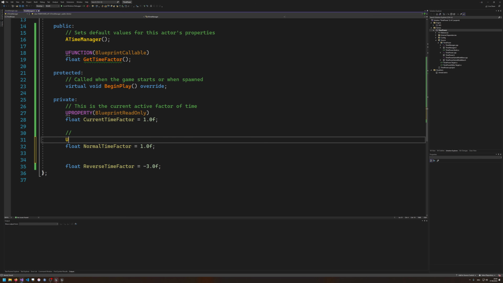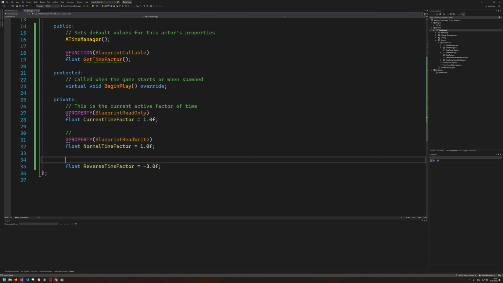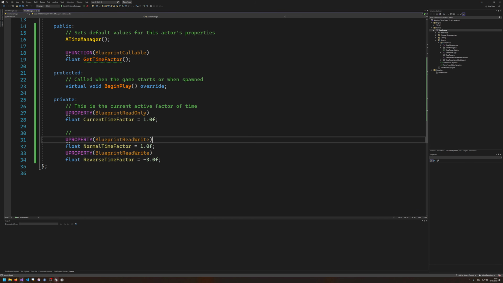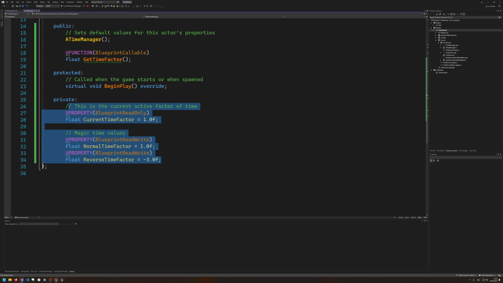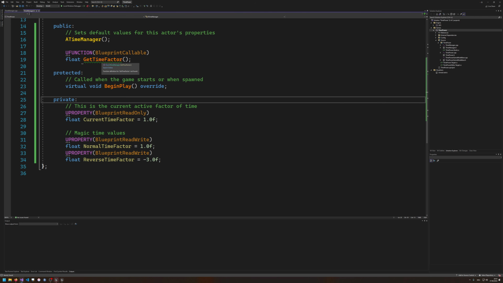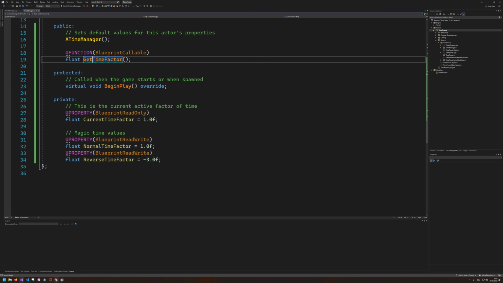Both of these are going to be UPROPERTYs, which are going to be BlueprintReadWrite. These are going to be our magic time values. So we have the normal and the reverse time factors, and these factors are going to be set accordingly depending on how stuff is called. So this already helps us implement the GetTimeFactor function.